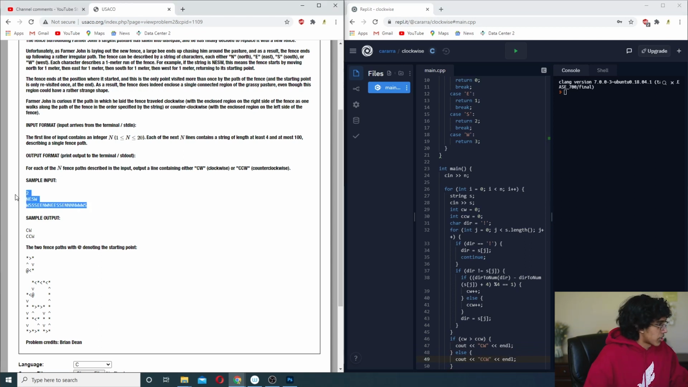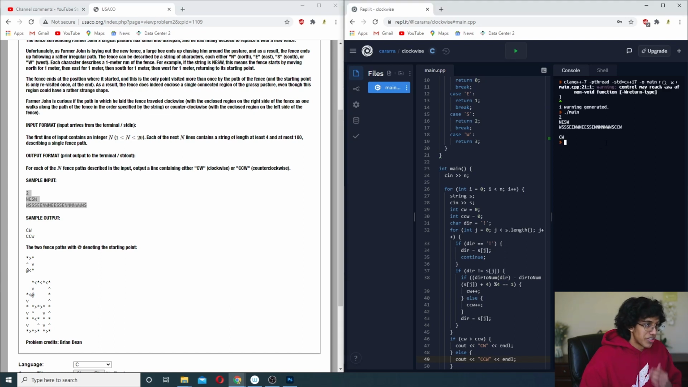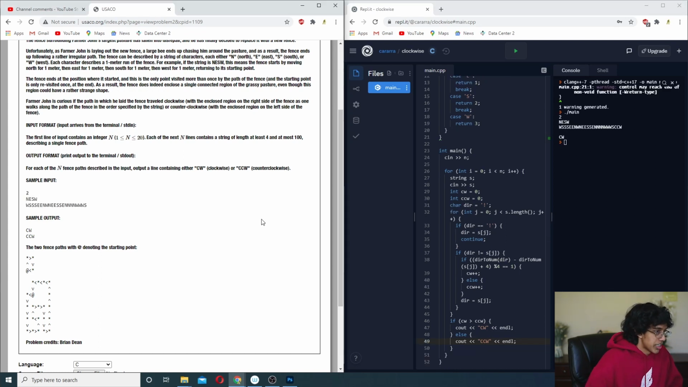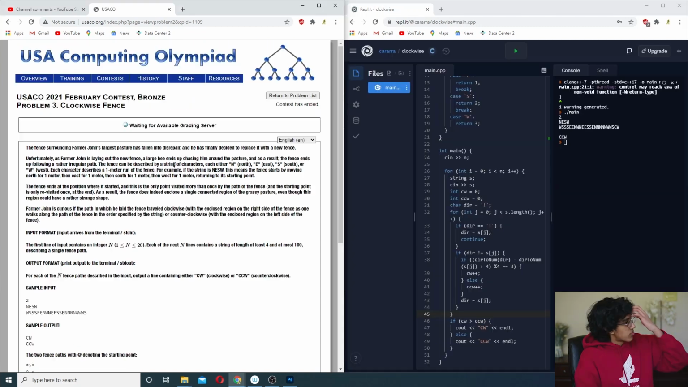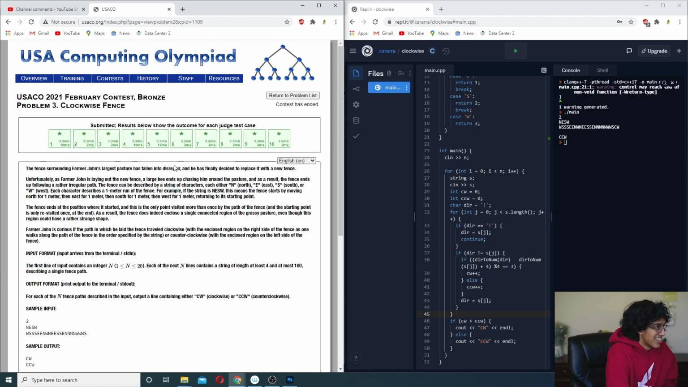Okay, let's test this out. Did I get it backwards? North to east, right? Oh, I did it backwards. Yeah, so this should be 3. Okay, clockwise, counterclockwise seems legit. Let us test it out. Alright, moment of truth, please. I have a very bad feeling about this one, though. Oh, it works. Okay, nice.